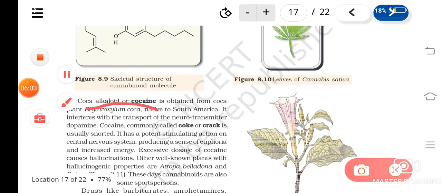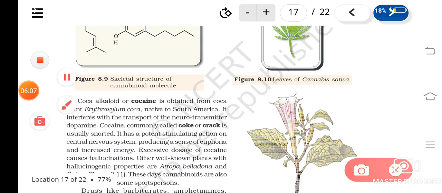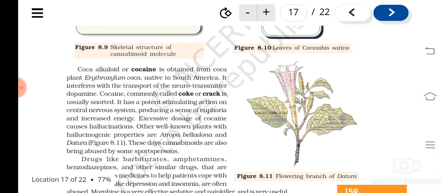It is obtained from the plant Erythroxylum coca, which is actually native to South America, and it has spread to different parts of the world.